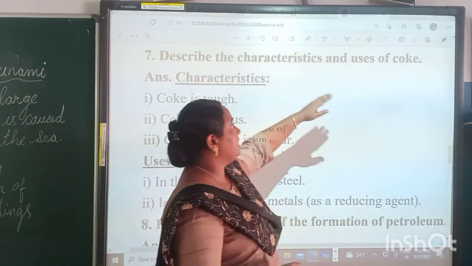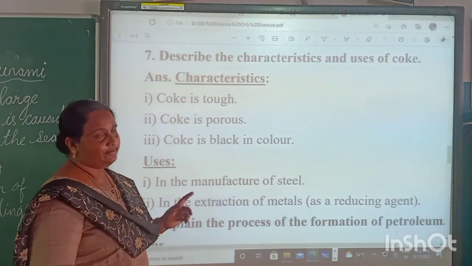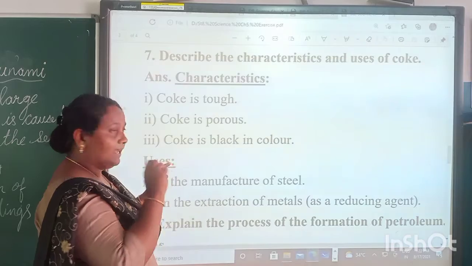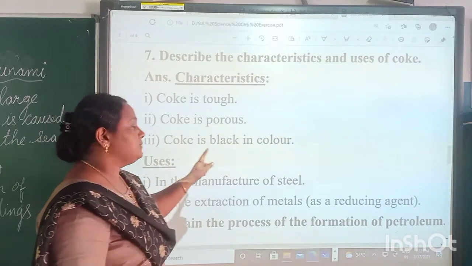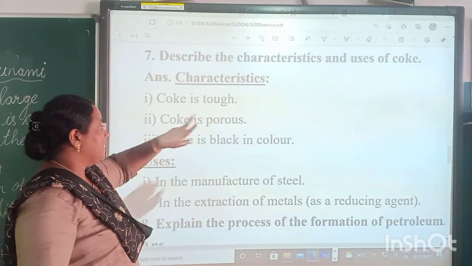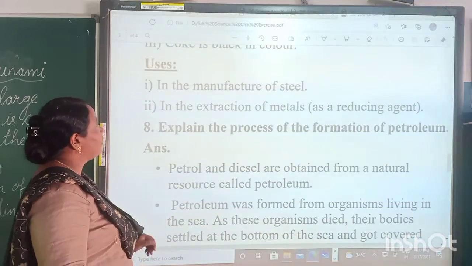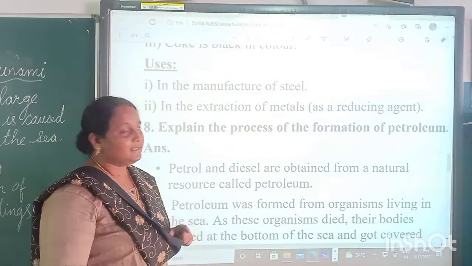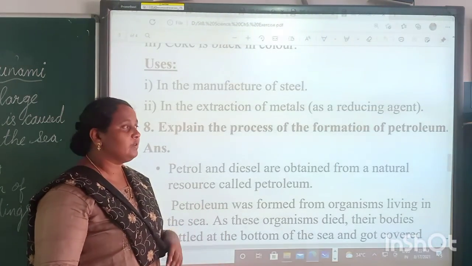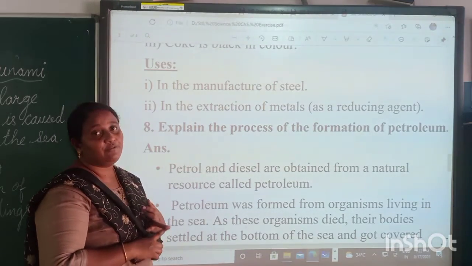Describe the characteristics and uses of coke. Characteristics: coke is tough. Coke is porous. We know that coke is carbon and that it is porous. Coke is black in color. These are the characteristics. First one, coke is tough, then porous, then black in color. Then uses. What are the uses of coke? In the manufacture of steel and in the extraction of metals. It acts as a reducing agent.